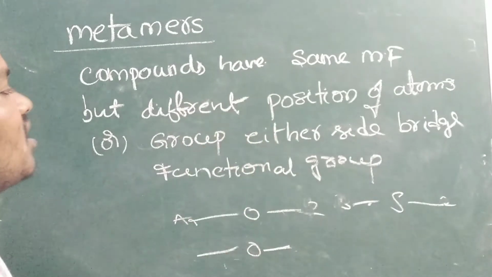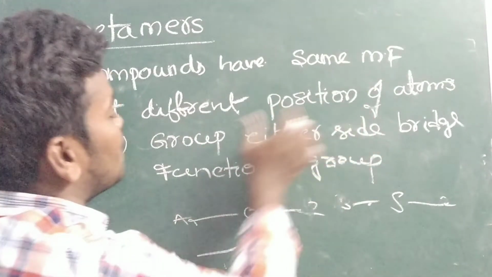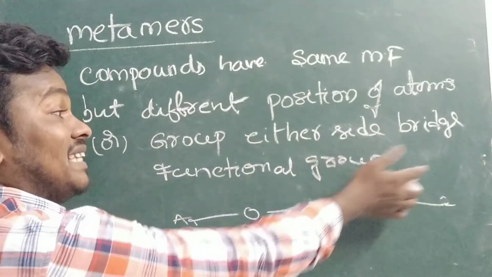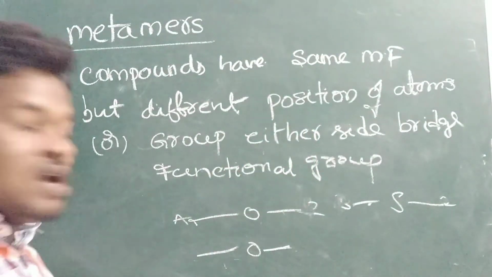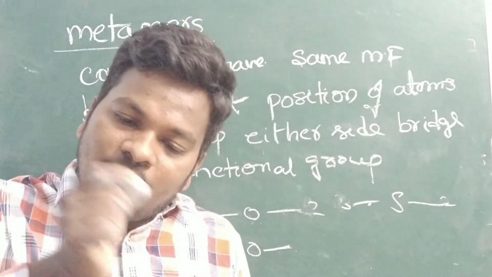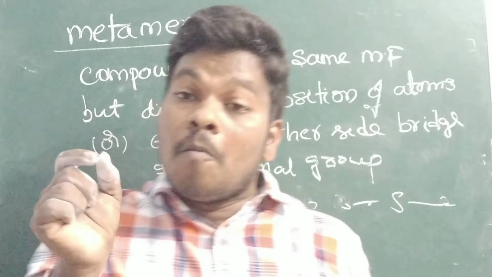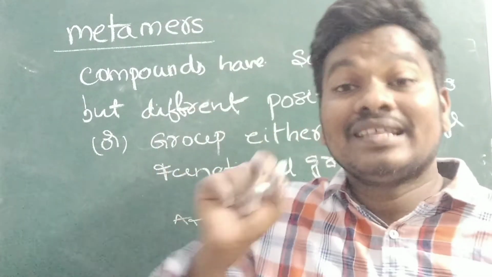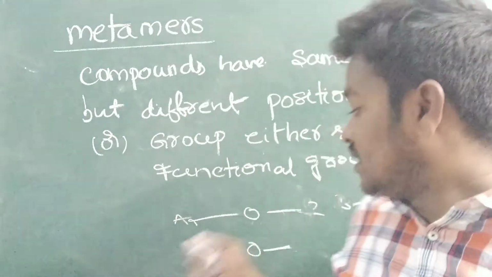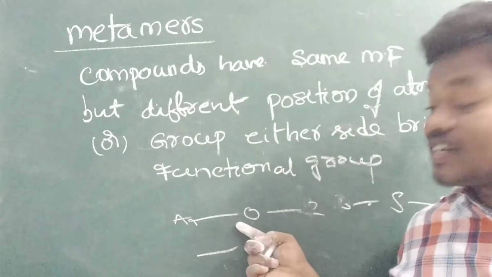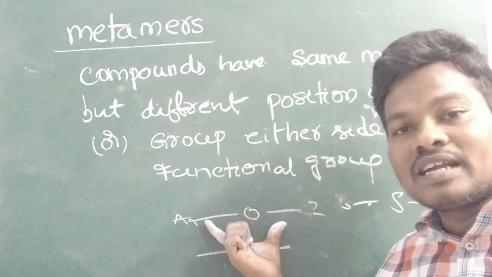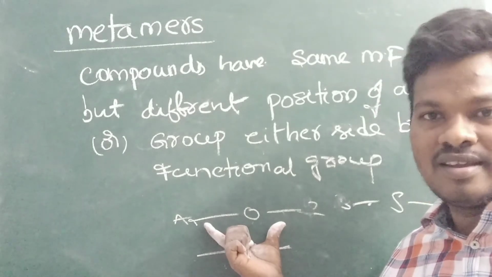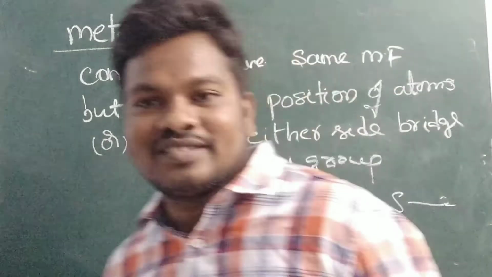Bridging functional group means the functional group is holding the two atoms together. Because of this functional group, these two atoms are held together, right? So by taking one example, we can see.